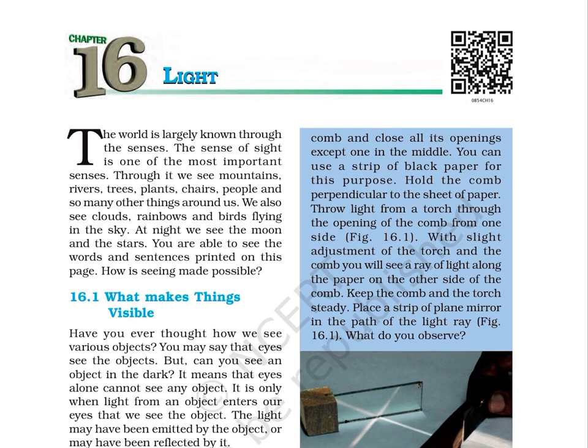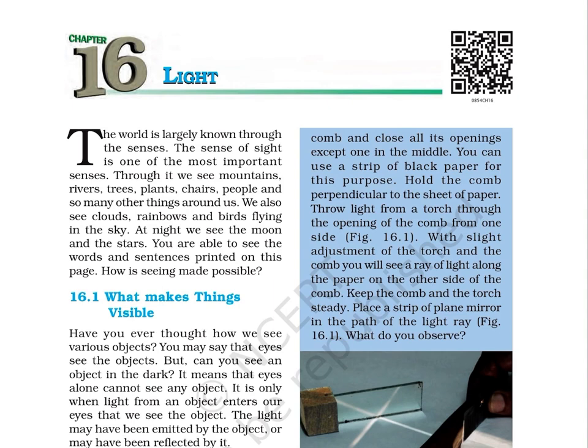Through it, we see mountains, rivers, trees, plants, chairs, people, and so many other things around us. We also see clouds, rainbows, and birds flying in the sky. At night, we see the moon and the stars. You are able to see the words and sentences printed on this page. How is seeing made possible?